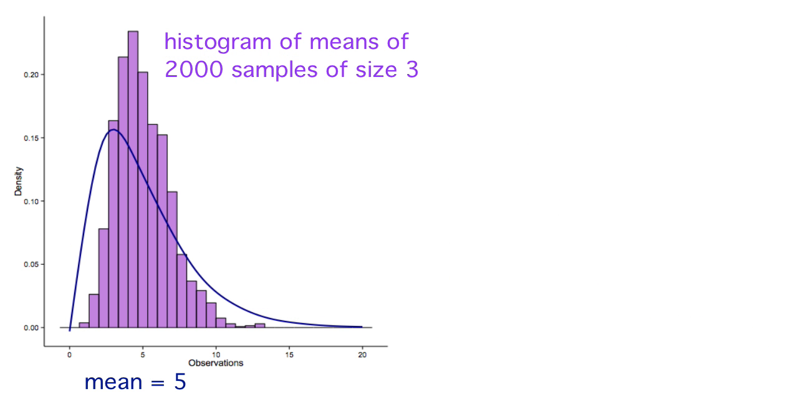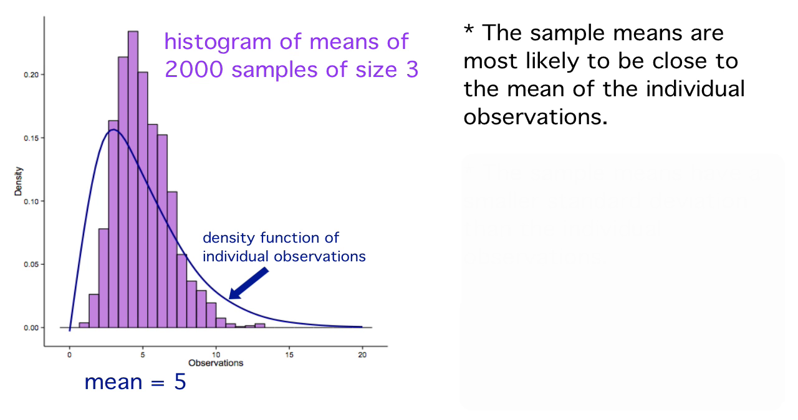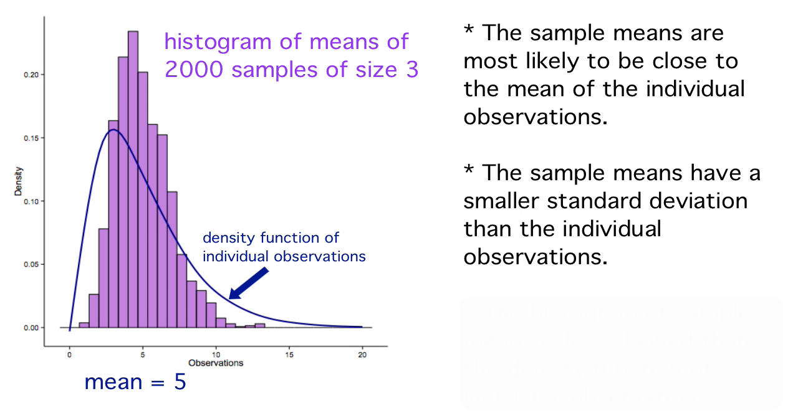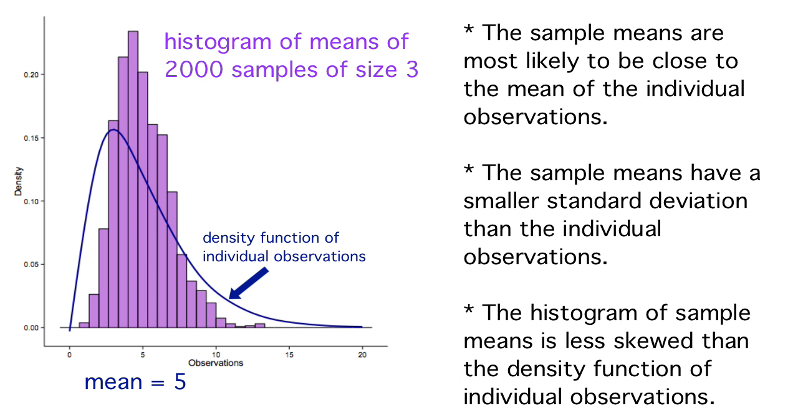Note that the vertical axis has changed on this plot to accommodate the histogram of the sample means. But it's the same probability density function of the individual observations. Some things to note from this plot. The sample means are likely to be close to 5. That's the mean for our individual observations. But they are more concentrated around 5. They have a smaller standard deviation than the individual observations. We've seen that before, but something new to note here is that the histogram is, while still right skewed, less so than the density function of the individual observations.